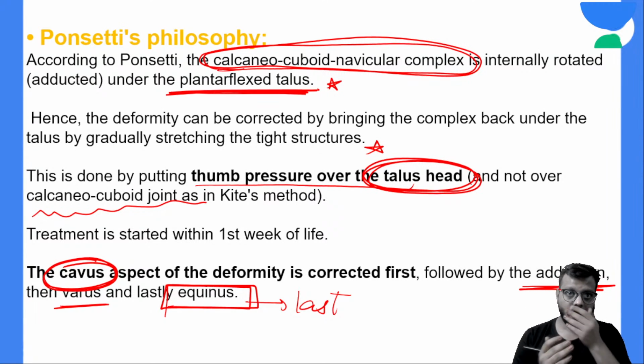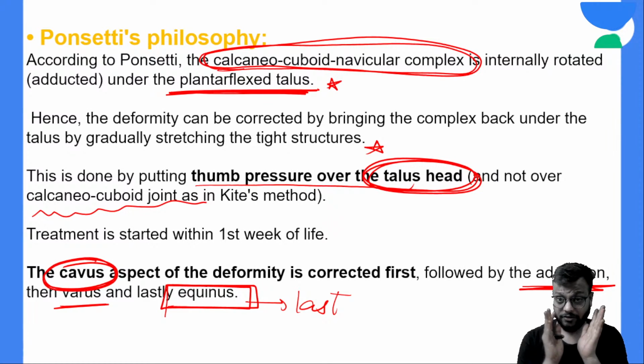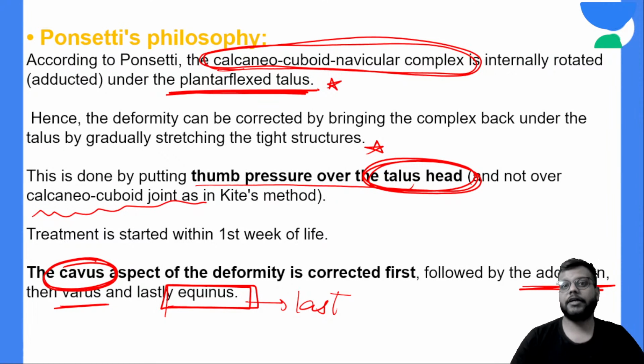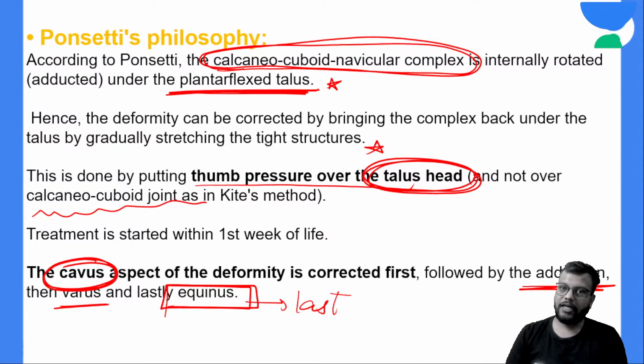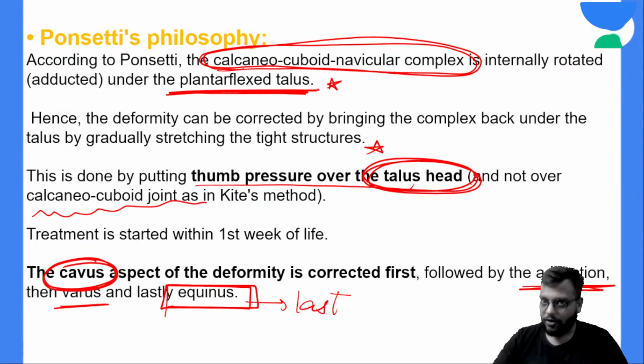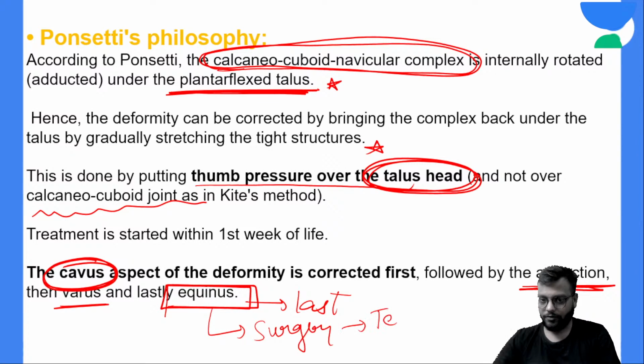And remember, it is a very frequently asked question that all the deformities are not corrected simultaneously. First we correct cavus, then adduction and varus deformity, and at the last you treat the equinus deformity. And for equinus deformity you have to do a minor surgery which is called the tenotomy.